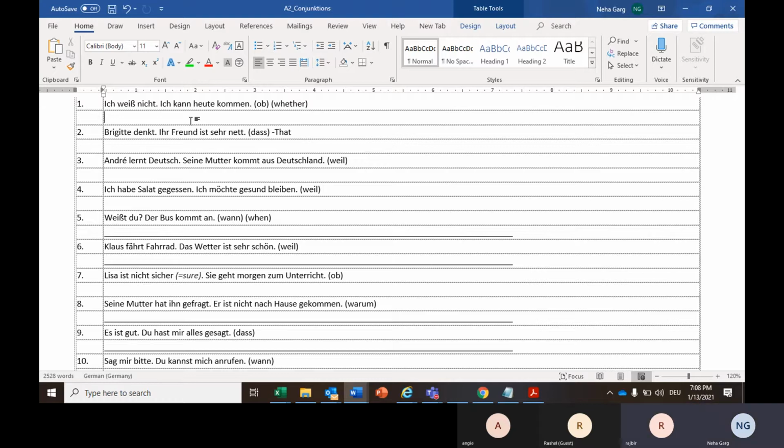Yes, Rajveer. With the help of this conjunction, we have to add these two sentences. Yes, something like that. There are two separate sentences. You have to connect them with the help of these conjunctions.